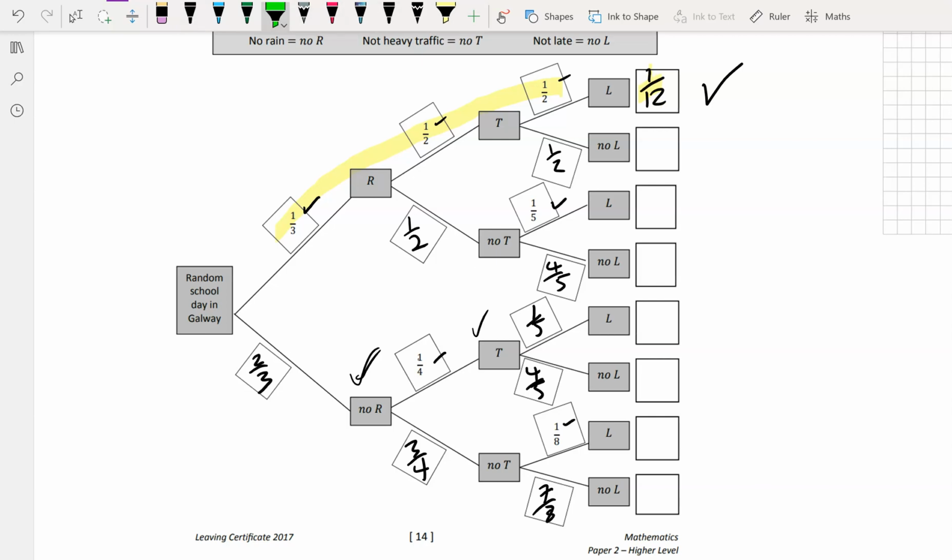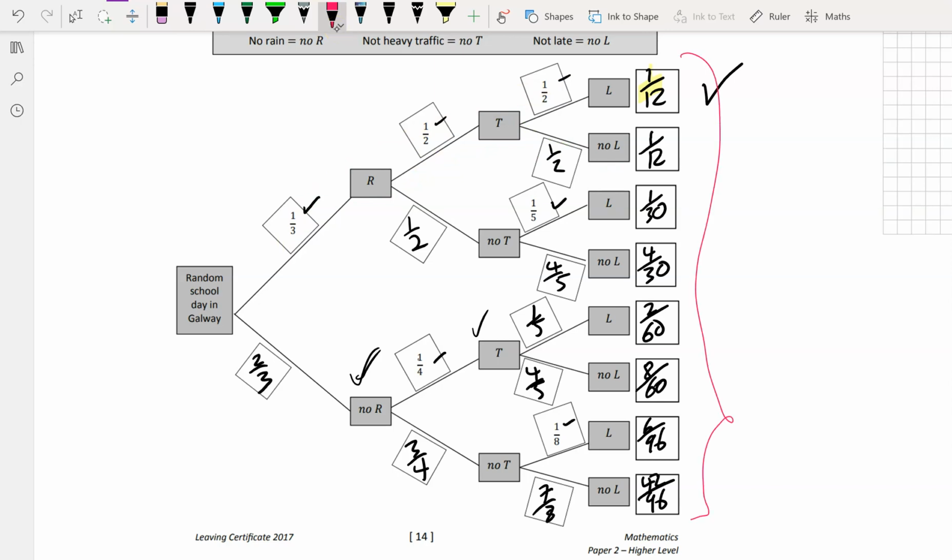Then for this branch here, you've got a third by a half by a half for no late again. You're also getting 1/12. So just multiply along your branches to fill out the remaining boxes. So you have all the ends figured out. If you want to double check it, you can add all these together and they must add up to 1.